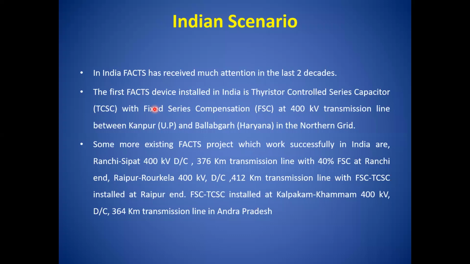The first FACTS device installed in India was a thyristor controlled series capacitor with a fixed series compensator at a 400 kV transmission line between Kanpur and Balaghat. It is in Haryana, in the northern grid. No doubt in America also, the first FACTS device was the TCSC, because it is a series compensator. TCSC is the thyristor controlled series capacitor.